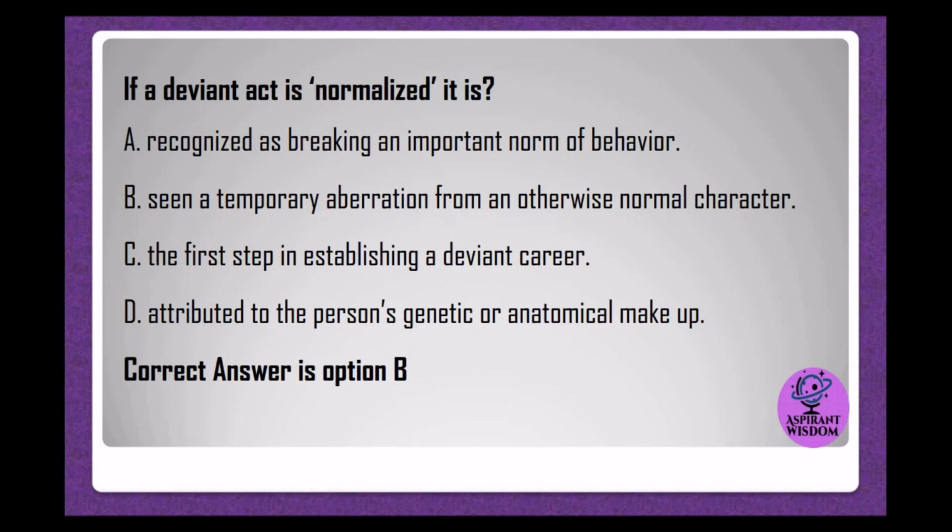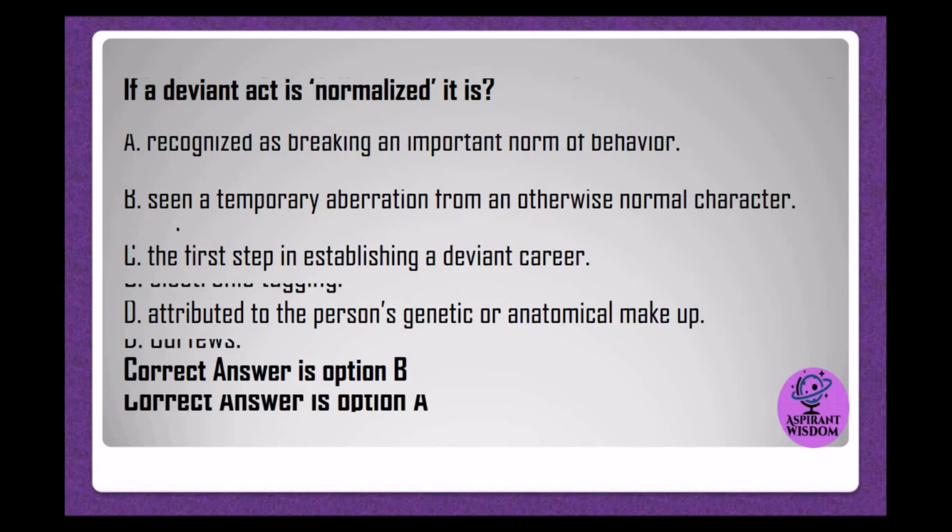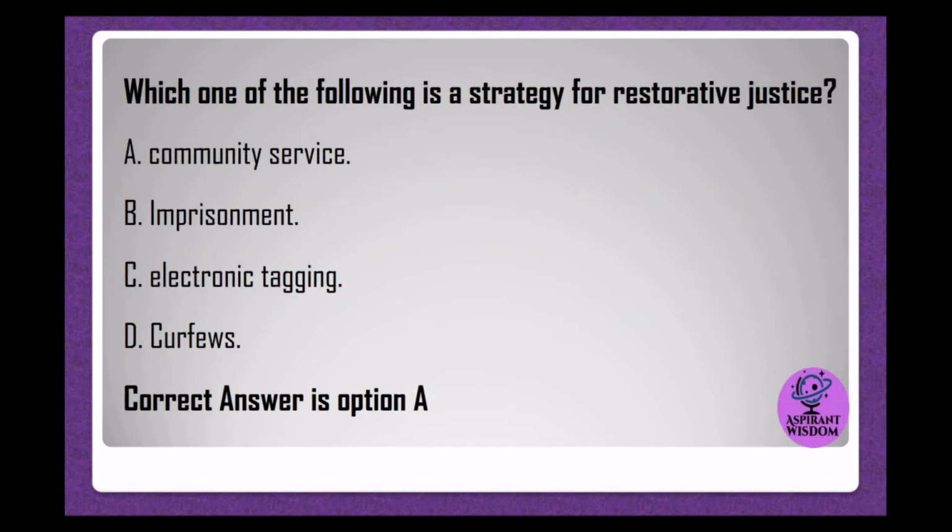If a deviant act is normalized, it is A. Recognized as breaking an important norm of behavior. B. Seen as a temporary aberration from an otherwise normal character. C. The first step in establishing a deviant career. D. Attributed to the person's genetic or anatomical makeup. Correct answer is option B. Which one of the following is a strategy for restorative justice? A. Community service. B. Imprisonment. C. Electronic tagging. D. Curfews. Correct answer is option A.